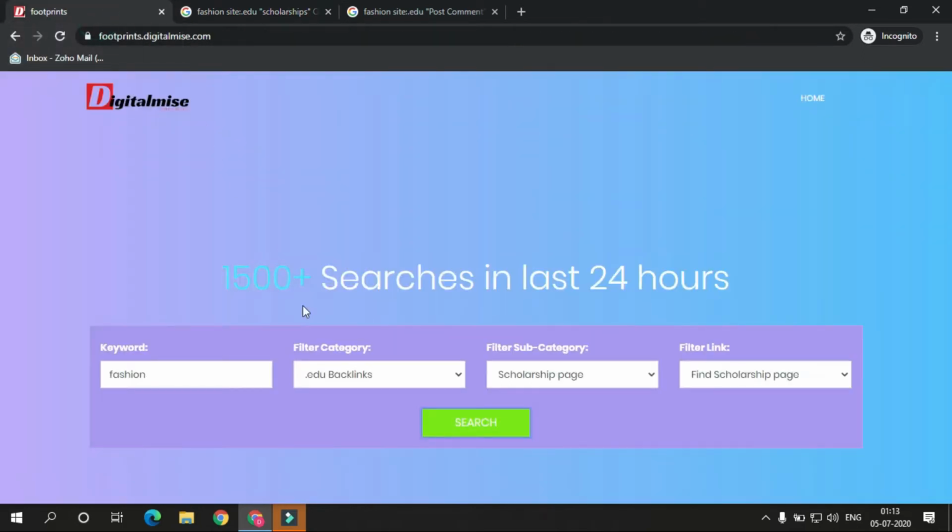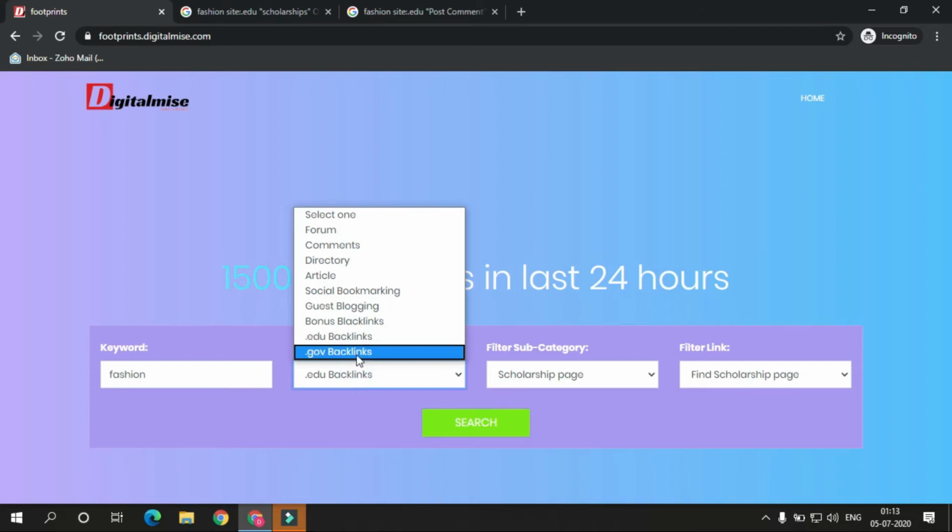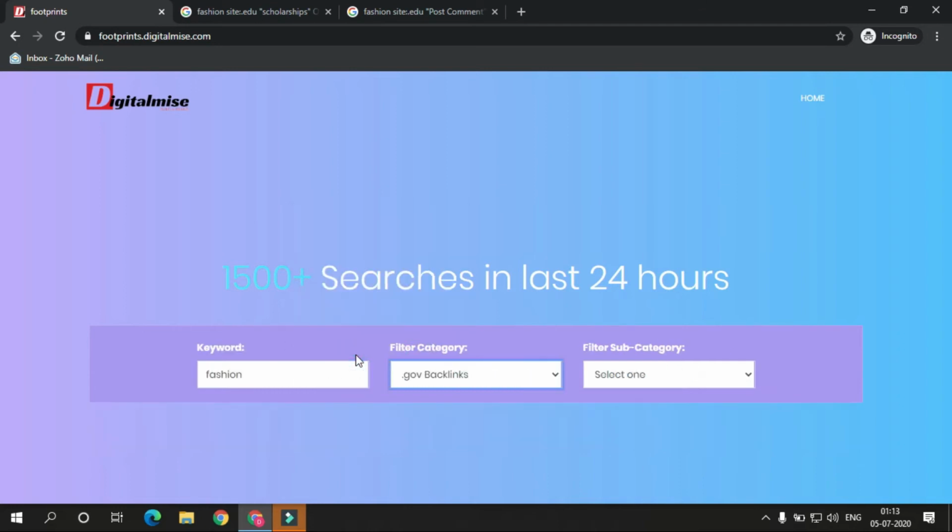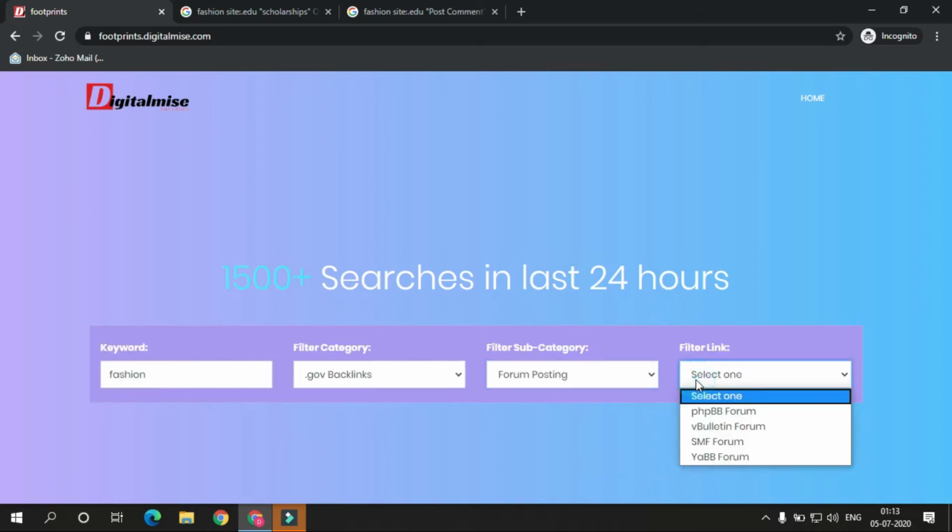Another option we would like to check is .gov backlinks. Let's see what .gov backlinks have: forum posting, blog comment, resources page, find contributor. Let's try forum posting. Which type of forum would you like to search? phpBB and vBulletin are the most common ones.